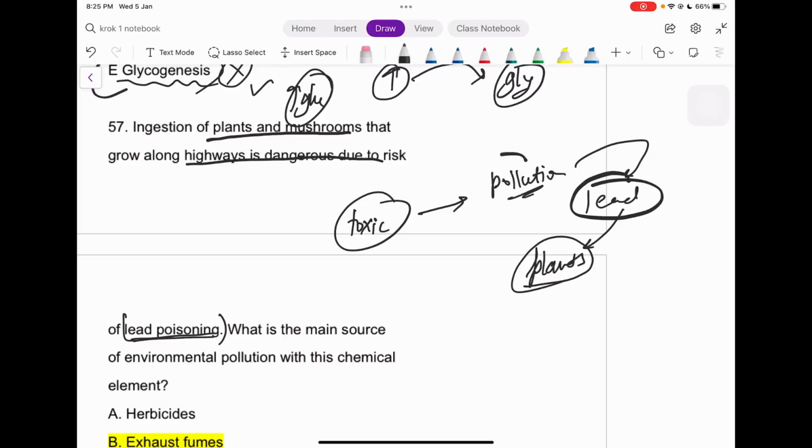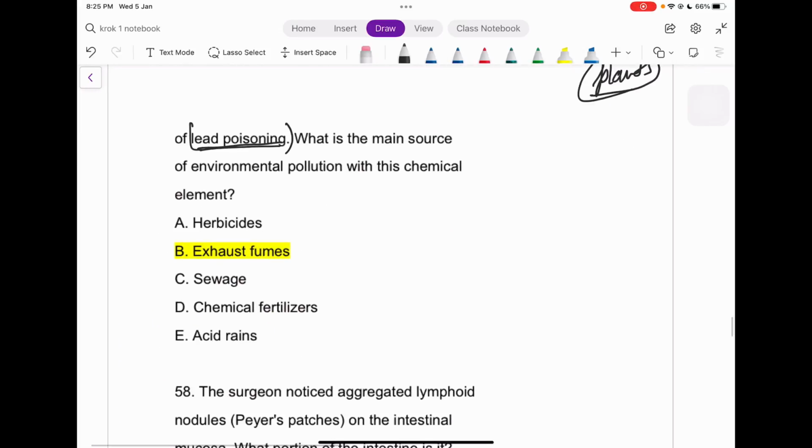So that's why we should not eat these things, because even you have heard from maybe your grandfather or your father, you should never eat those mushrooms which grow alongside the highways or alongside the fields, right? So that is the reason itself. So what is the main source of the environmental pollution in which this chemical element, that is exhaust fumes, from where, from the industries itself, right?